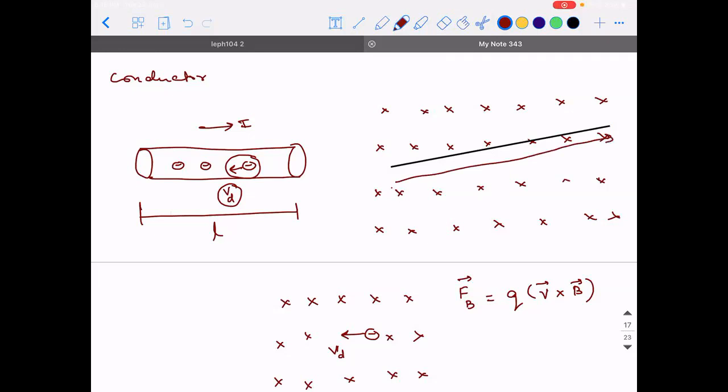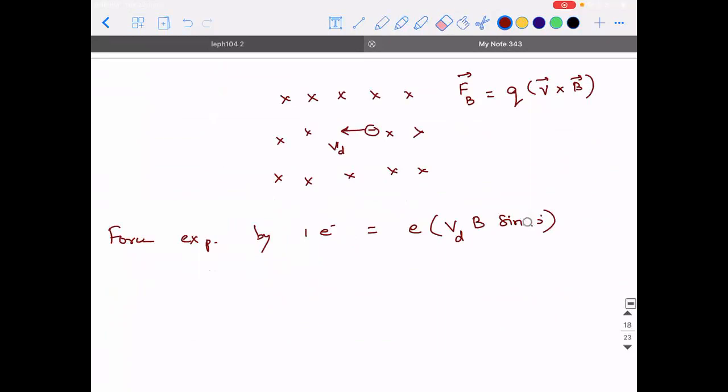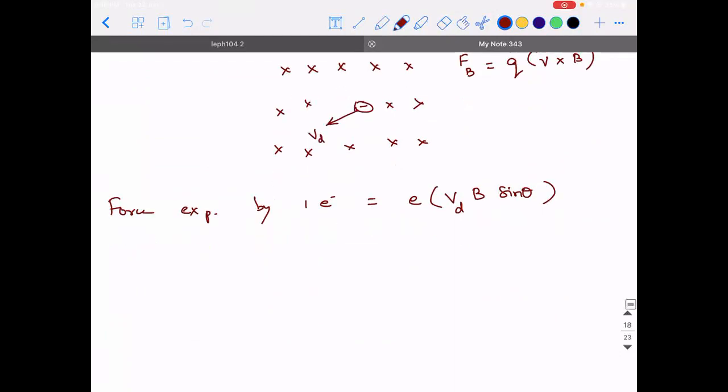Let me say that this is the length, and let's say the current is I here. So can I say here it is sine theta? Guys, are you able to understand what I'm trying to say? So the electron is like this, it is getting drifted in this direction, Vd. Sorry, it will actually be in the downward direction because current is in the upward direction. Okay, e into Vd into B into sine theta, this is the force experienced by one electron.